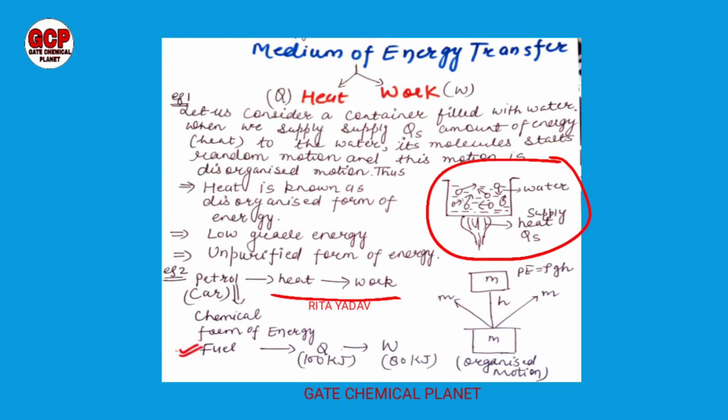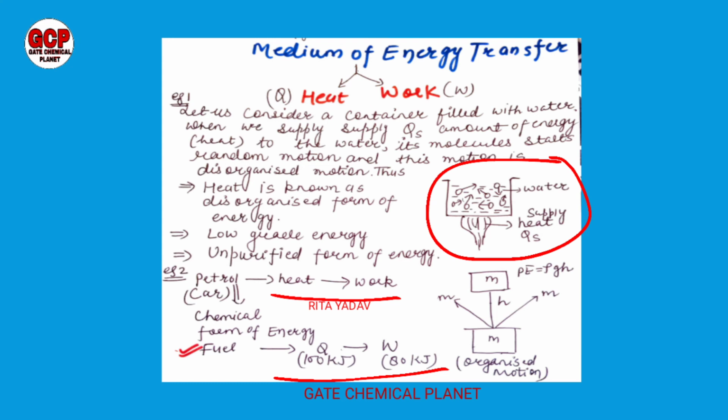So heat is converted into work. We are basically converting the chemical form of energy into work. So we have fuel here, we have some heat here, 100 kilojoules of heat we are getting, but this 100 kilojoules of heat is not completely converted into work. It is only converting into 80 kilojoules. So some amount of heat is not converted into work. That's why we can say that heat is the unpurified form of energy.